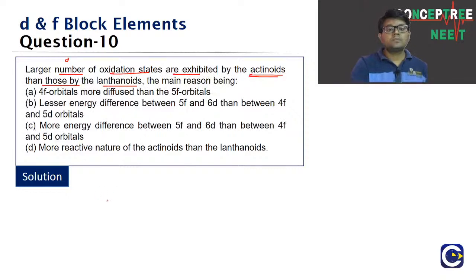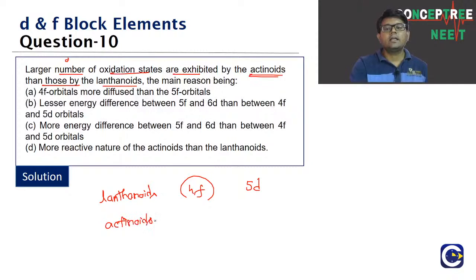Lanthanoids means it is the 4f series. The corresponding adjacent d orbitals are what? 5d orbitals. If you look at the actinoids, it is the 5f series. The corresponding adjacent d orbitals are what? 6d orbitals.